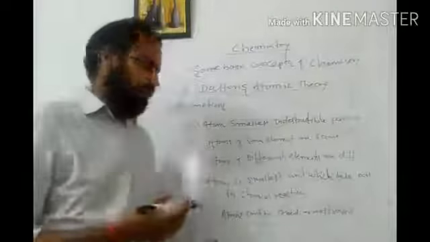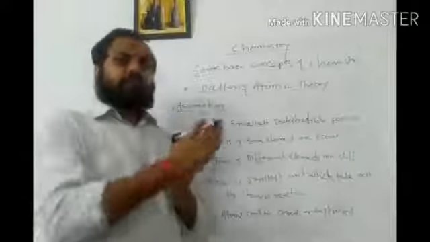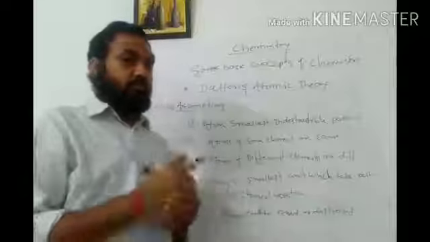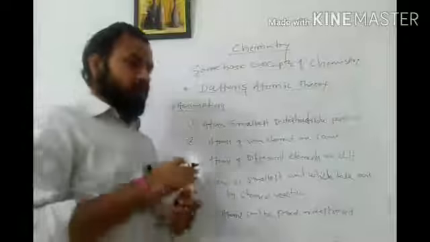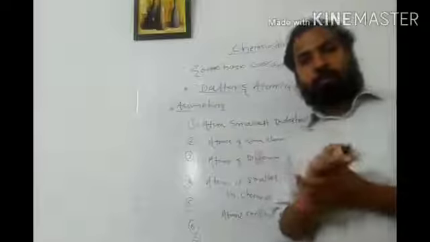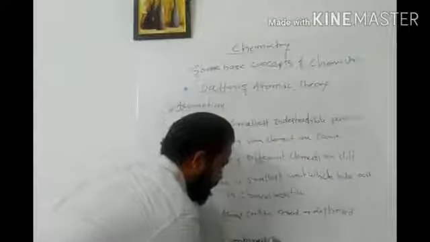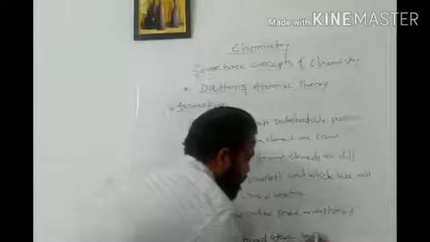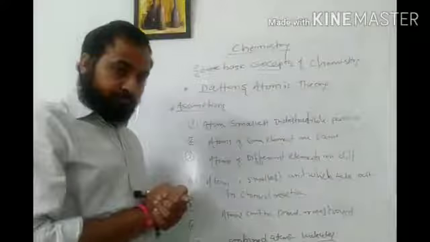One more, the sixth one, I am not writing here. In any chemical reaction, combination, separation or rearrangement of atoms takes place. And one more assumption I forgot to tell you about. Two or more same kind of atoms or different kind of atoms combine to form a compound atom, which we then call a molecule.